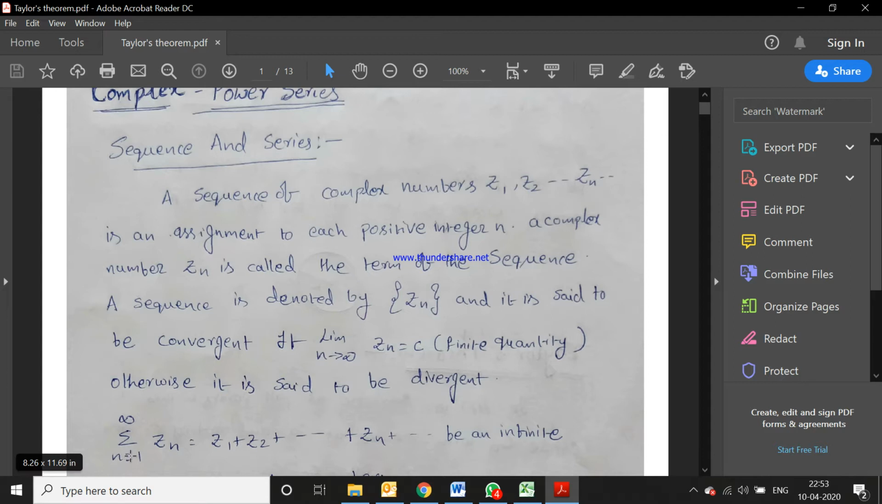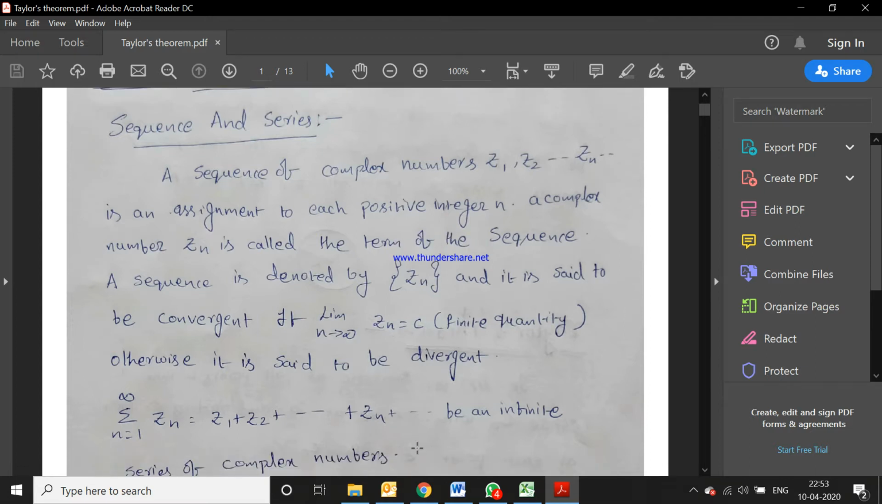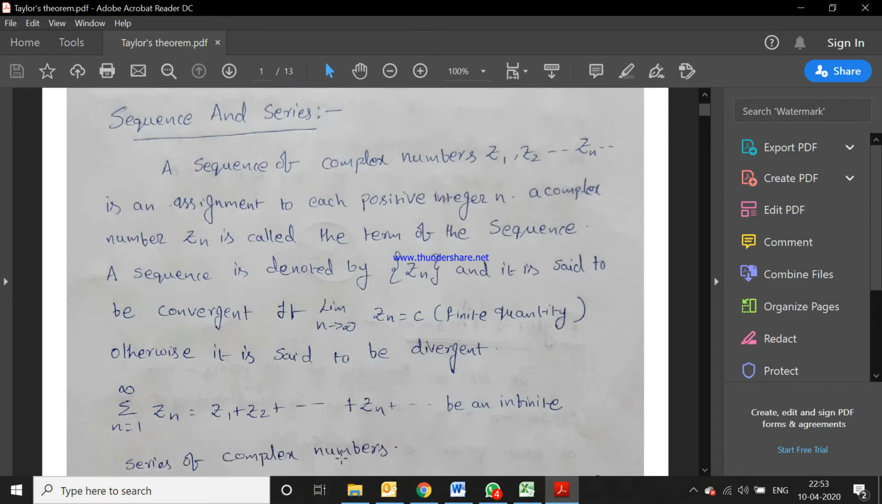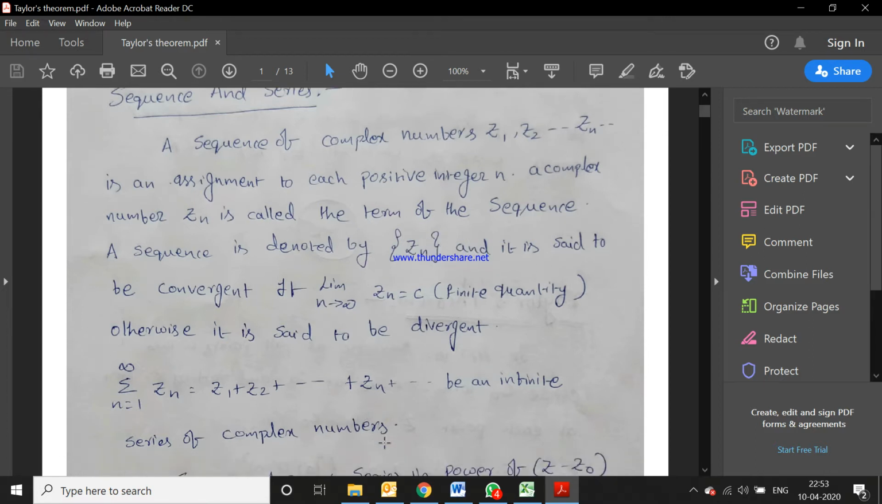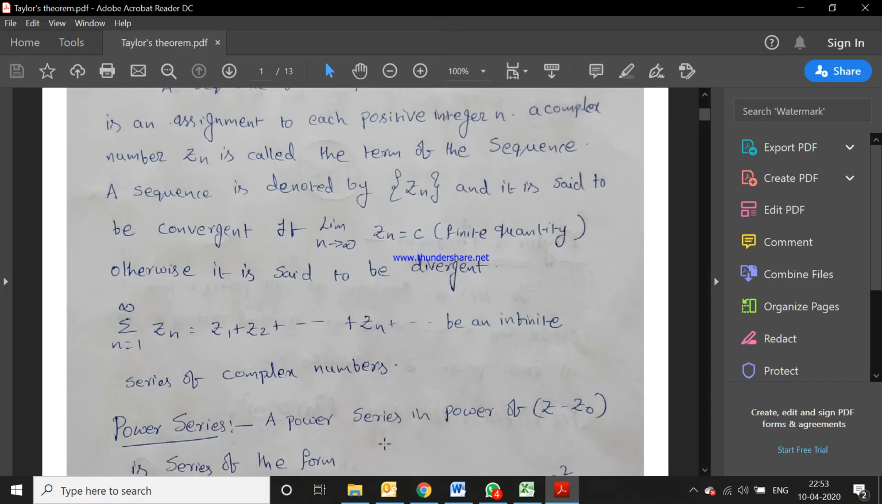So summation n is equal to 1 to infinity Zn is equal to Z1 plus Z2 plus so on Zn, be an infinite series of complex numbers. So addition of the sequence is called the series of complex numbers. Here Z1, Z2, so on Zn are the complex numbers. That's why we call it a complex series.